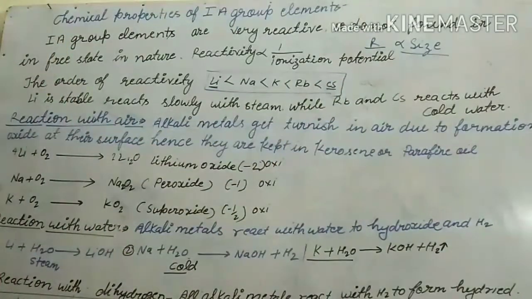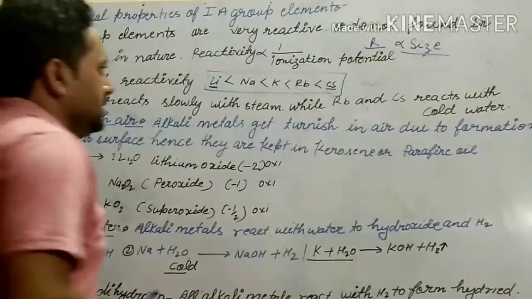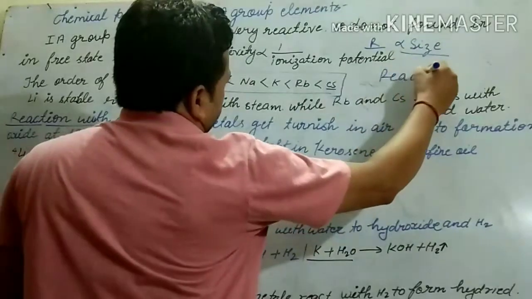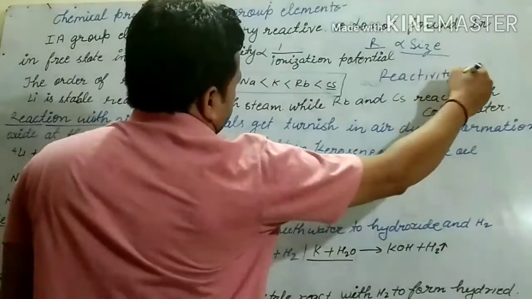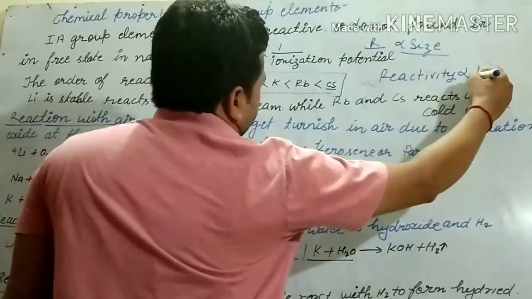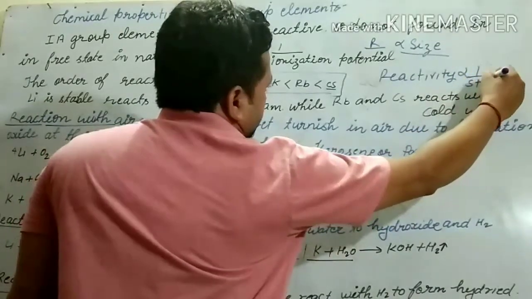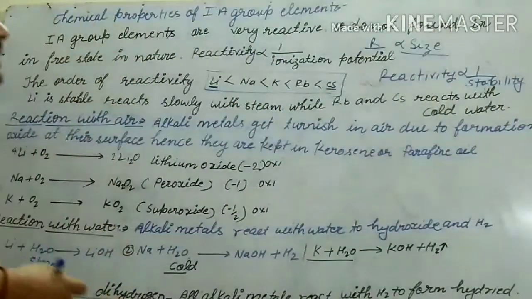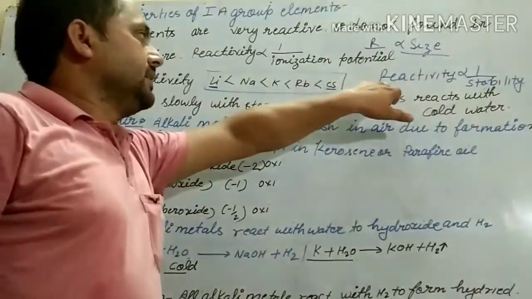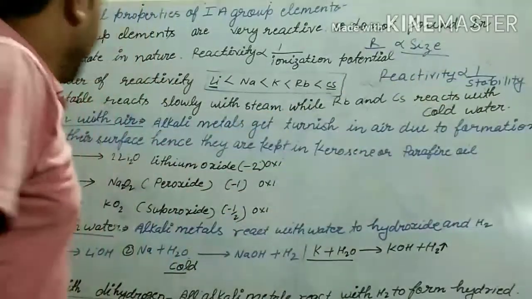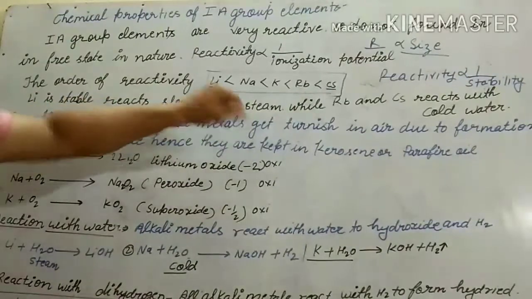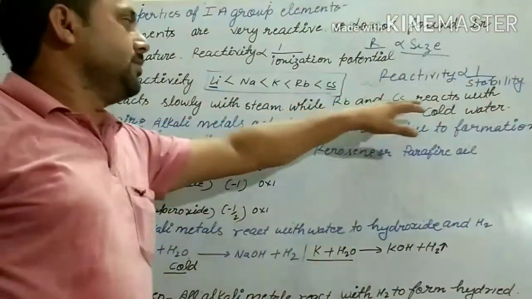If we talk about stability, reactivity and stability are inversely related. It means if reactivity is high, stability will be low. Lithium is stable and reacts slowly with steam, while rubidium and cesium react with cold water.